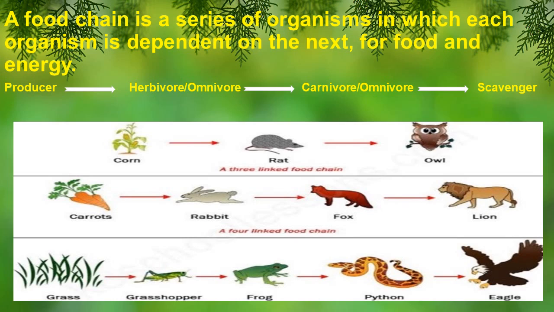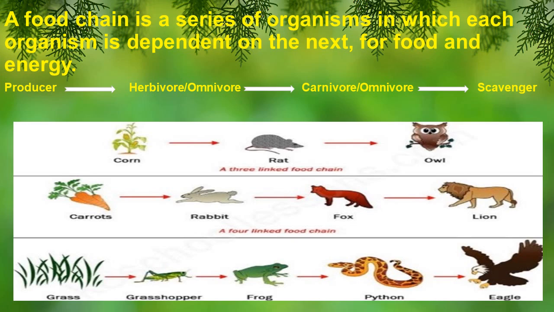Now remember, a food chain will always start with a plant life, a producer, because they are the ones who prepare their own food. And a food chain will always end with an animal because they are the consumers. Now look at a very basic food chain here. It starts with a producer or a plant which is eaten up by a herbivore or omnivore, which is again eaten up by a carnivore, and a carnivore is eaten up by a scavenger.